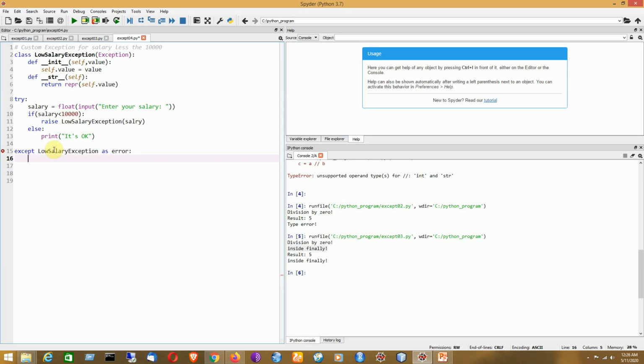Now we'll show a message here, print an error occurred, and then error dot value.